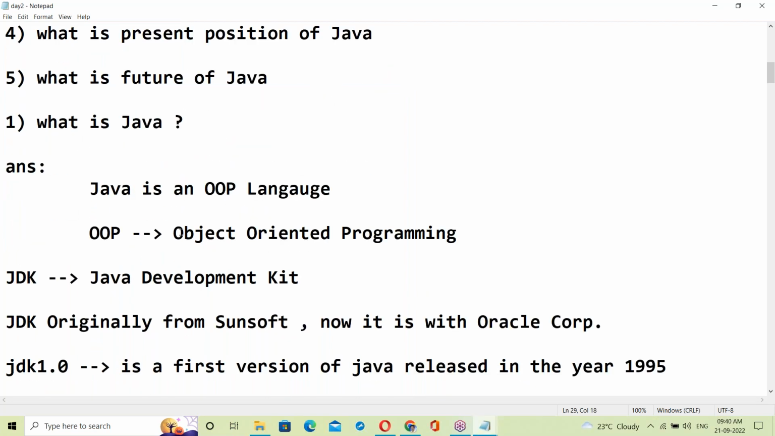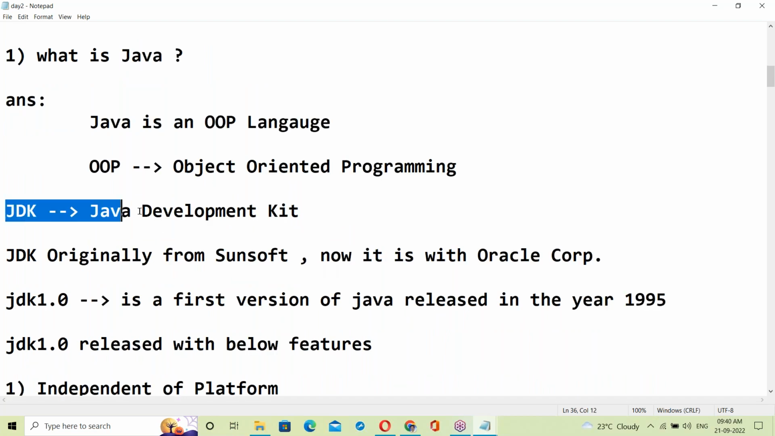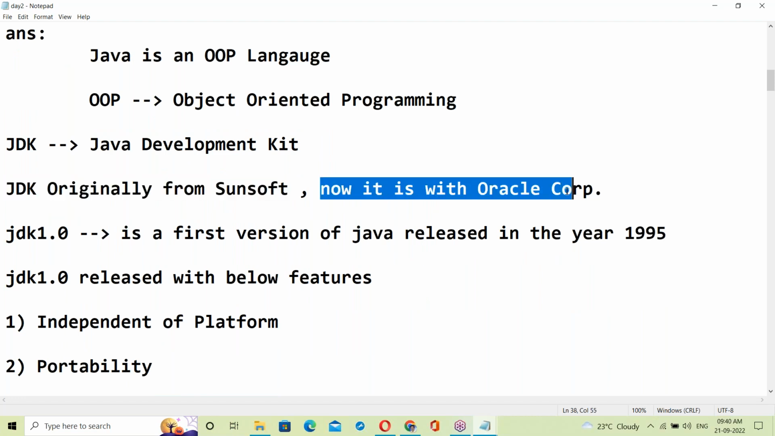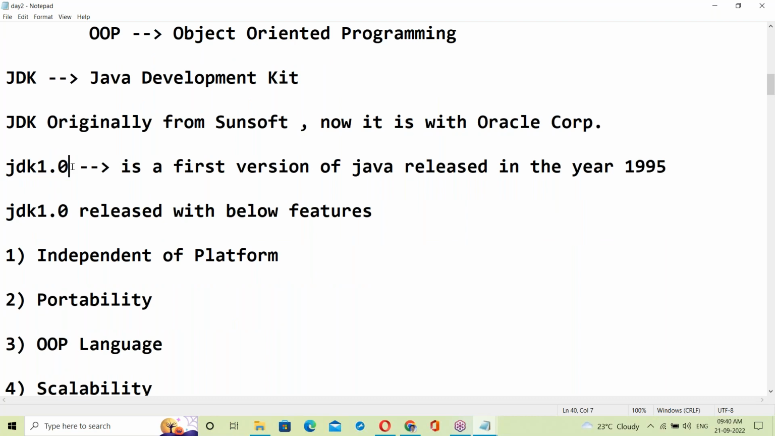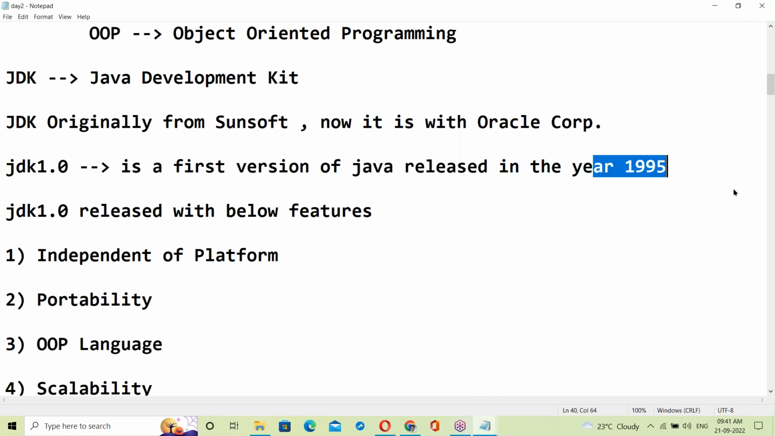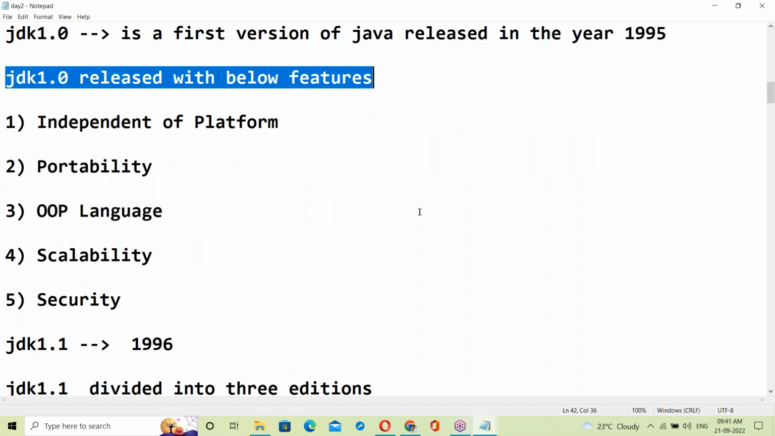What is Java? Java is an OOP language. OOP stands for Object Oriented Programming. JDK stands for Java Development Kit. The JDK was originally from Sun Microsystems, now it is Oracle Corporation. JDK 1.0 is the first version of Java, released in the year 1995.